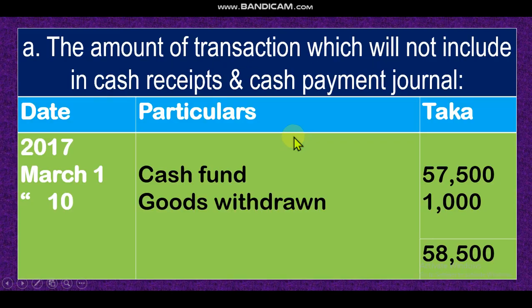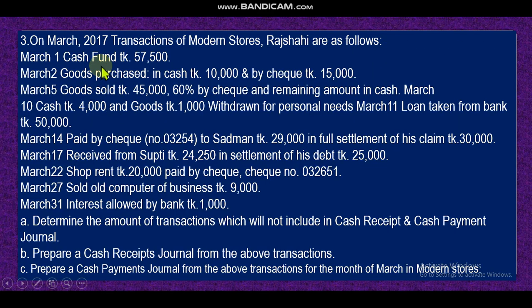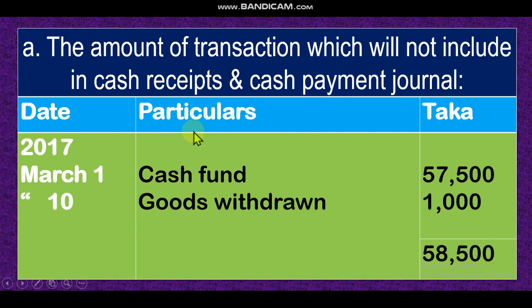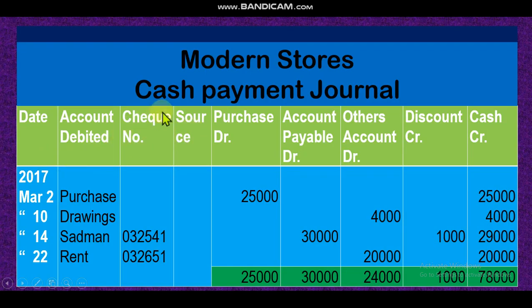So let's come to see the transaction. Dear student, this will not be recorded in the cash receipt journal. Goods purchase in cash, that means it will be recorded in the cash payment journal. And by check 15,000, it will also be recorded in the cash payment journal. Dear student, we will see the cash payment journal also. Look at the same format, just only the check number column is 1 more. That means in the cash payment journal there are 9 columns.